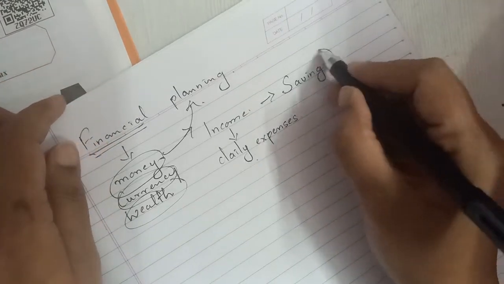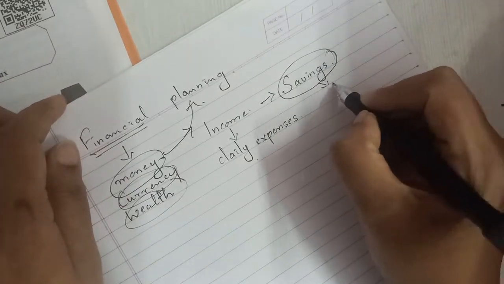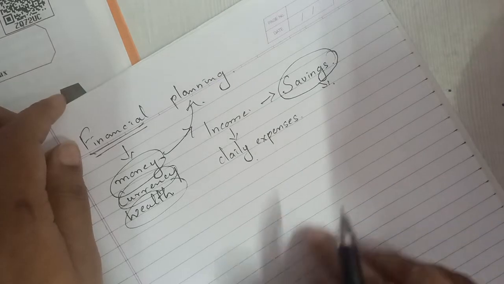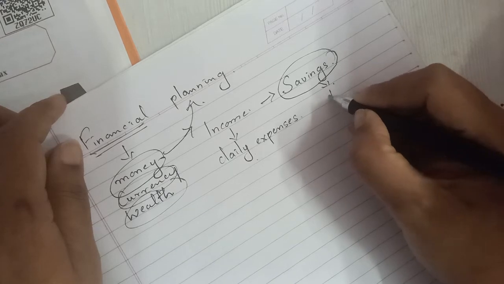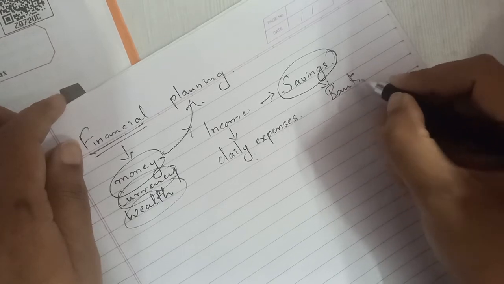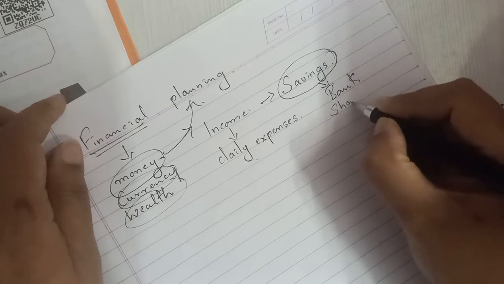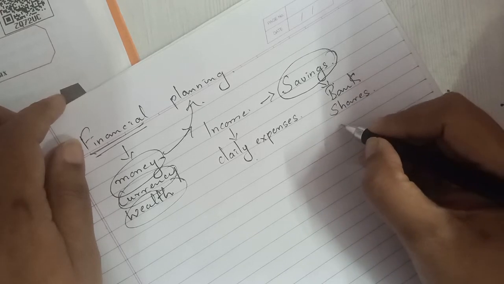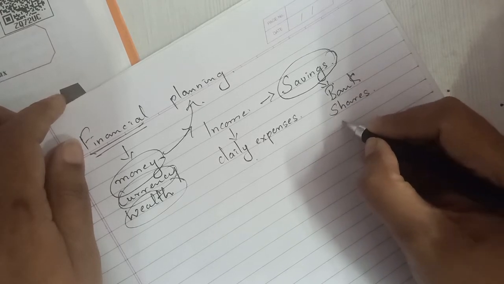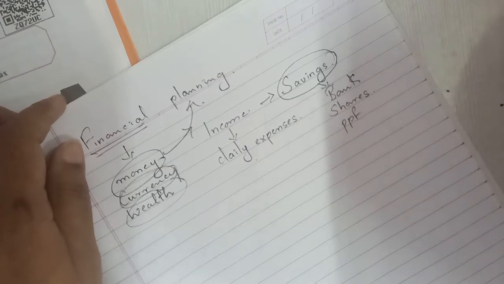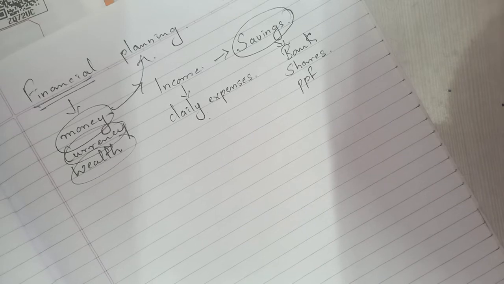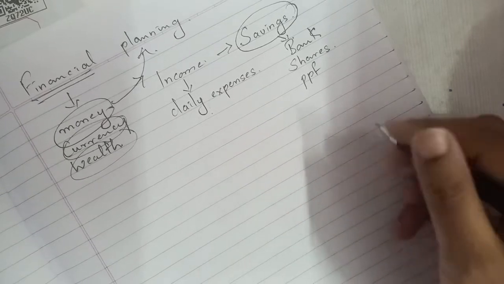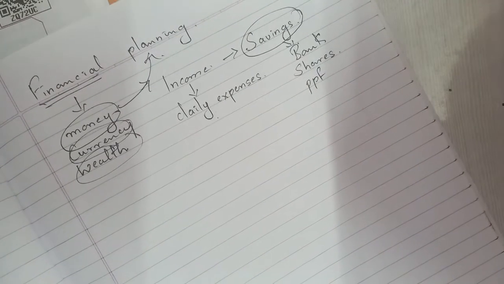And these savings are then utilized for his other needs, or they can be invested wisely in other things. Like it can be deposited in the bank, or invested in shares, or the person can make a PPF. PPF is a kind of fund in which the money is invested or deposited, and because of the good returns or interest, the money grows.